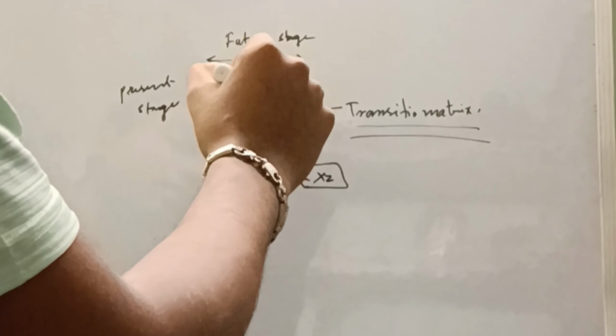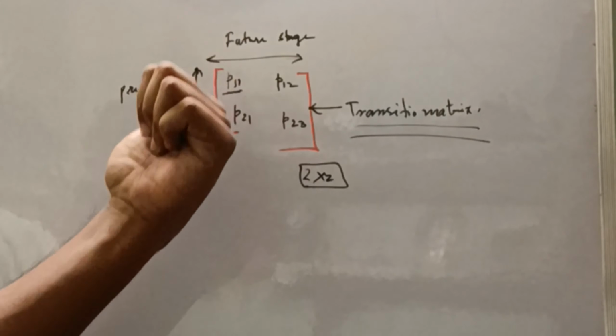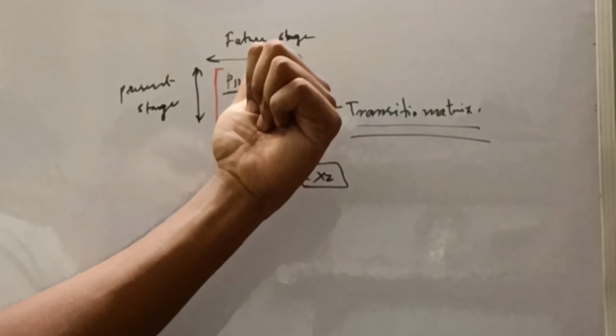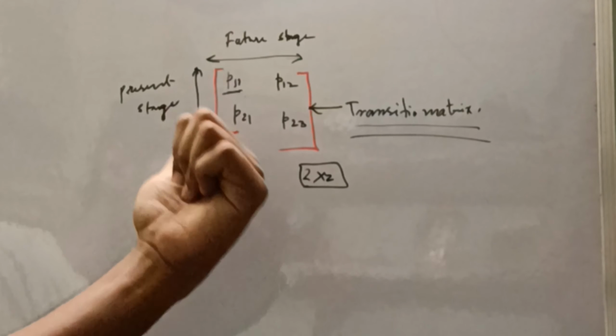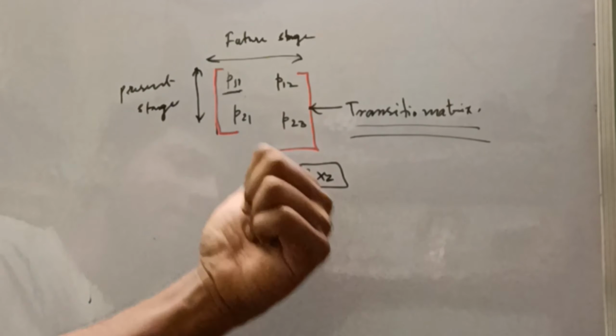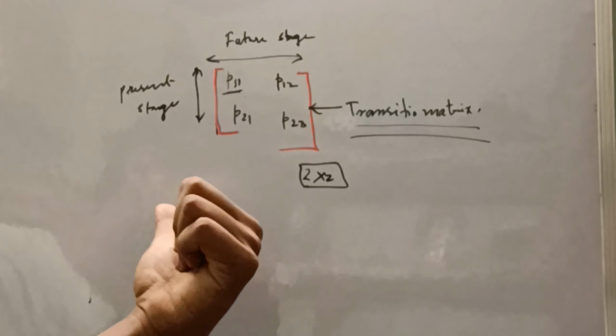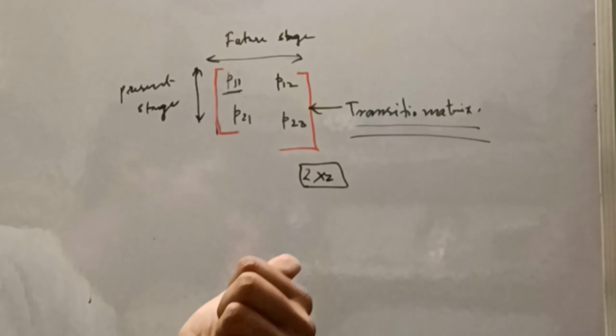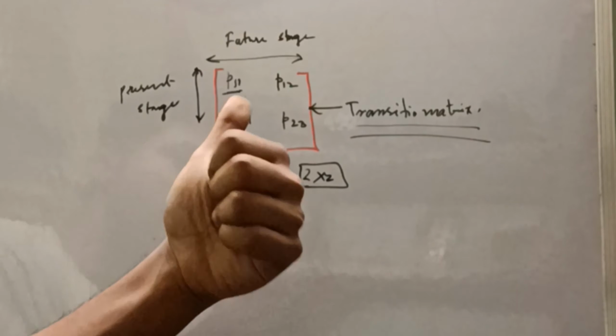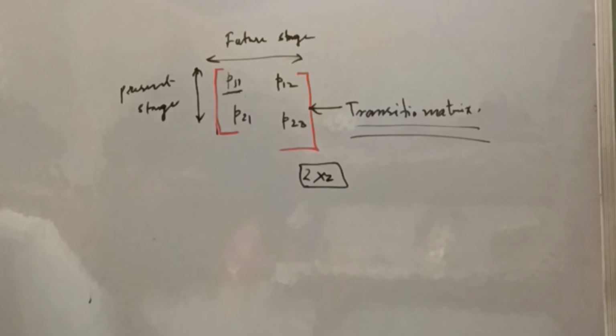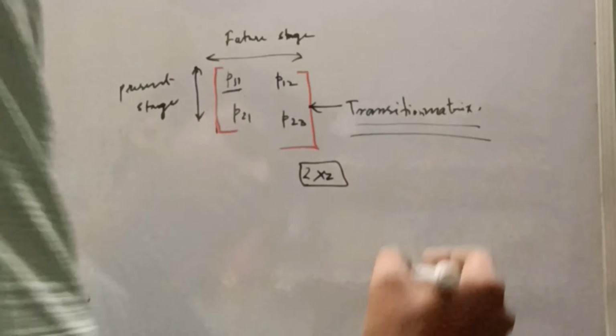So each of the elements denotes the following. P11 denotes that the present step is my 0th step and the future step is 0th step. P12 denotes that the present step is my 0th step and the future step is my 1st step. P21 denotes that the present stage is 1 and the future stage is 0, and P22 denotes that the present stage is 1 and the future stage is 1. So this is my transition matrix. The transition matrix basically denotes the probability of the transitions.